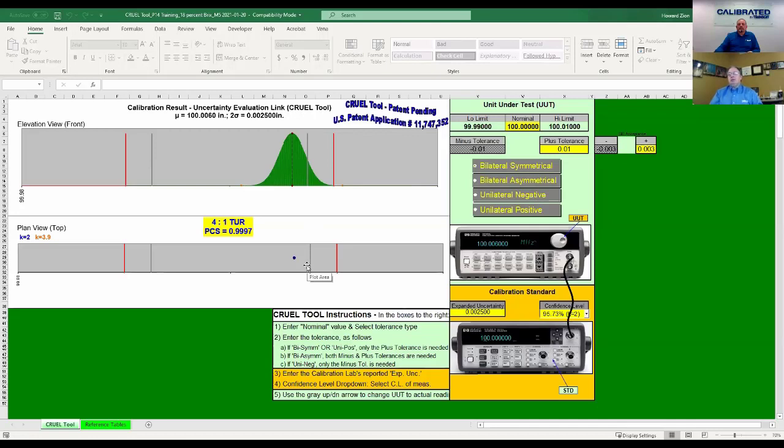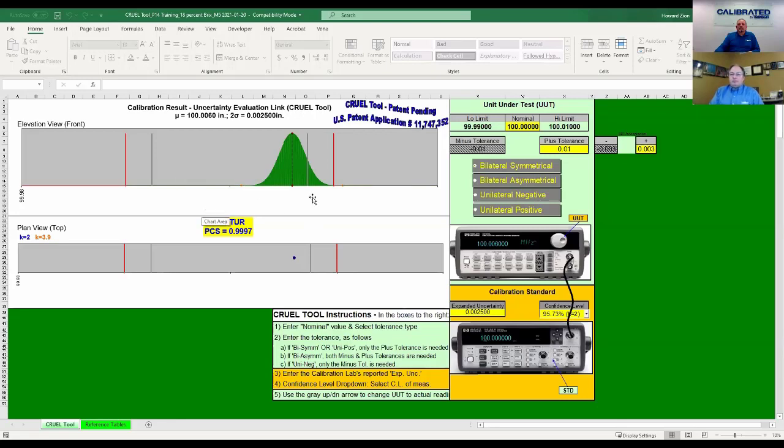Now you're going to see two different reports on the statement of compliance on the front of the cert. We'll show that it's in tolerance or out of tolerance. We'll show that it's passing acceptance or failing acceptance. And that's what these limits are here.